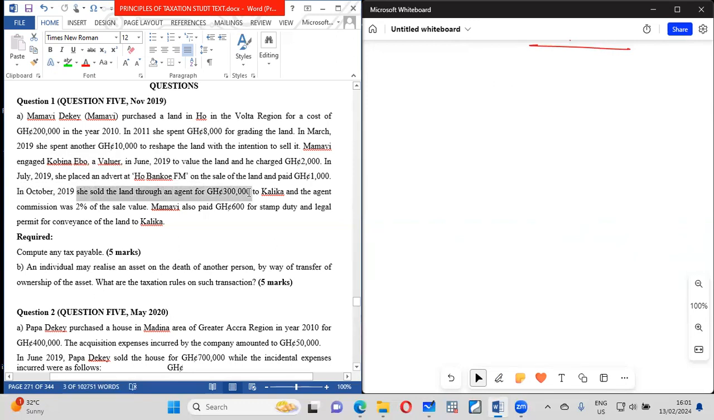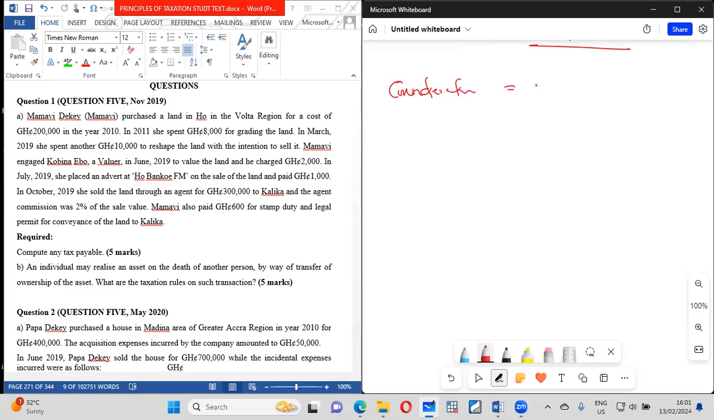She now sold the land for 300,000. So it means we need to do gain or loss on inflation. So consideration is what? 300,000. Then the cost. The cost includes how much she bought it, which is 200,000. Then she spent 8,000. So add it. She spent another 10,000. Add it. Another 2,000. Add it. Another 1,000. Add it. Okay, so that is that.